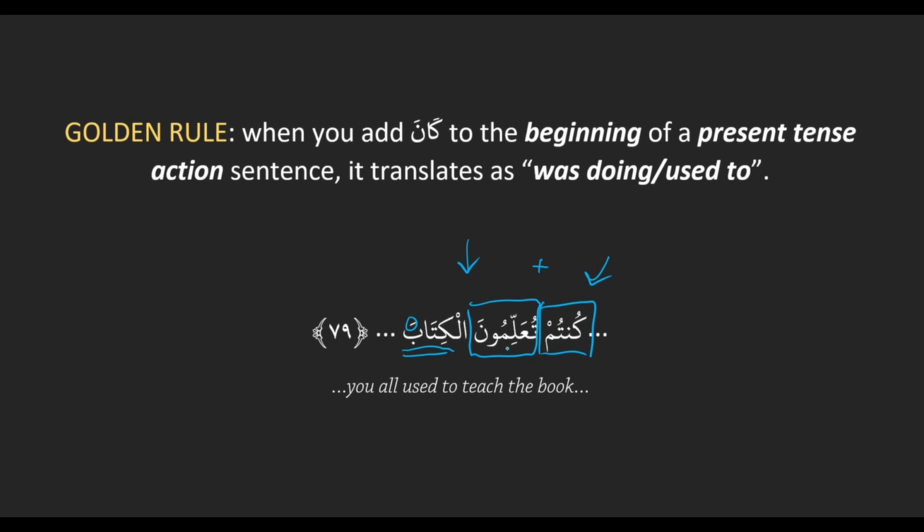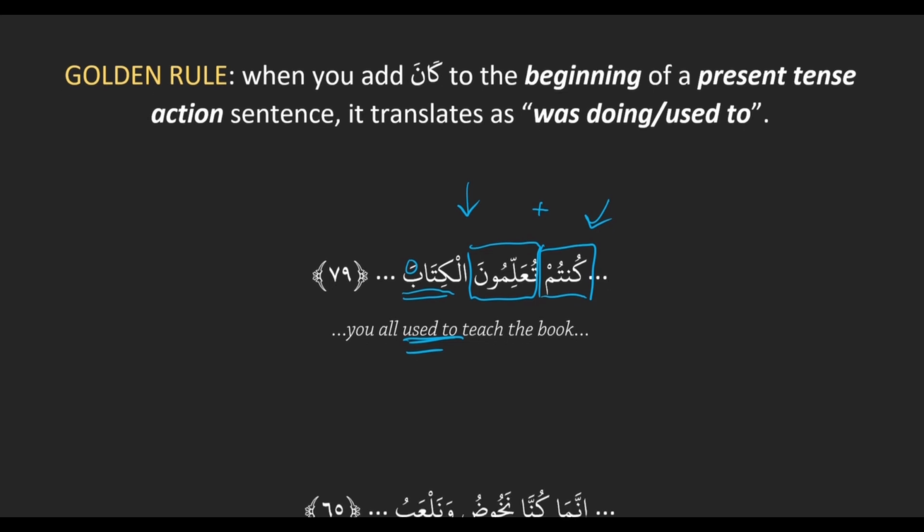So our normal present tense sentence, how would we translate it? Tu'allimun al-kitab. Allama is to teach. So you all teach the book. But we said kana plus a present tense sentence translates as what? Was doing or used to. So you all teach the book becomes you all used to teach the book. So we're kind of just adding a little something onto what we already know. When you tack a kana onto the beginning, you incorporate the meaning used to into it. So is that clear? Okay, let's look at another example.